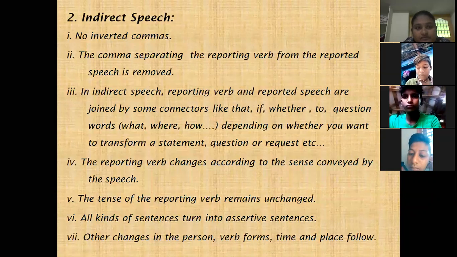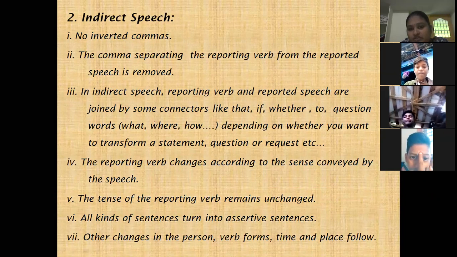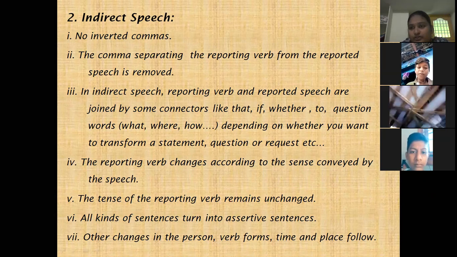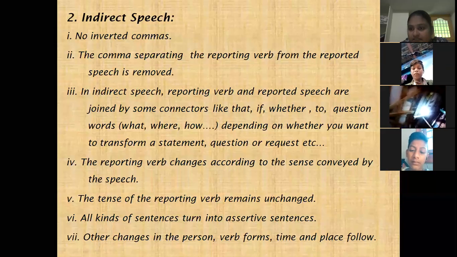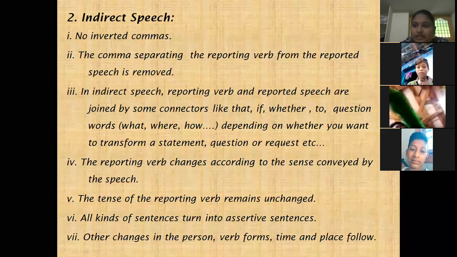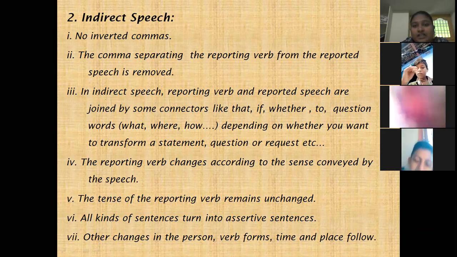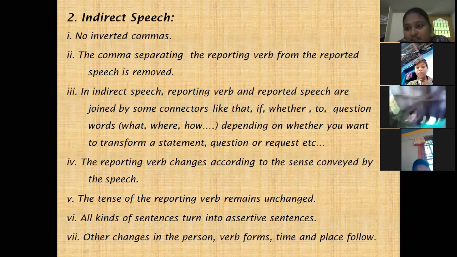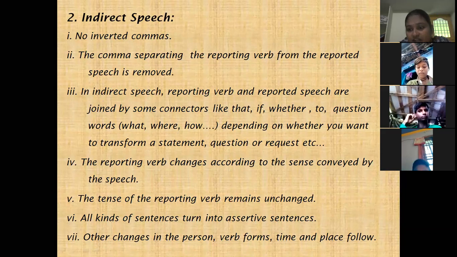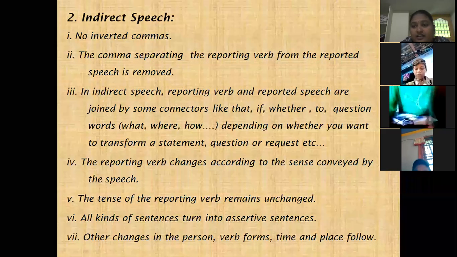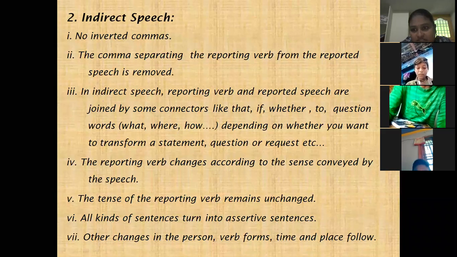And next, in indirect speech, the points to remember: the first one is no need to use inverted comma and comma. In that place, we have to use a connector to join reporting speech and reported speech. The reporting verb changes basing on the type of the sentence. If it is a question, we have to write the reporting verb asked. If it is a suggestion, we have to write suggested. If it is just a statement, we have to write said.